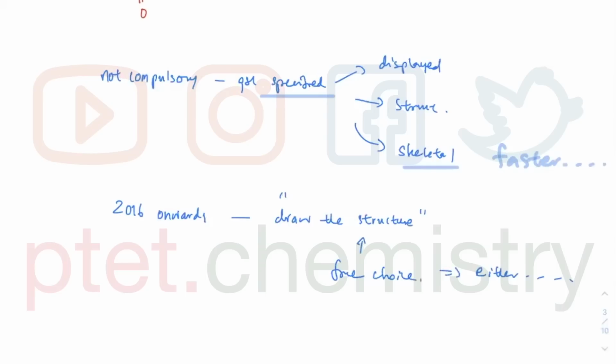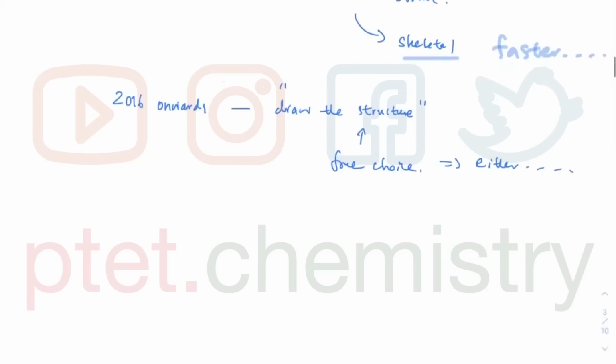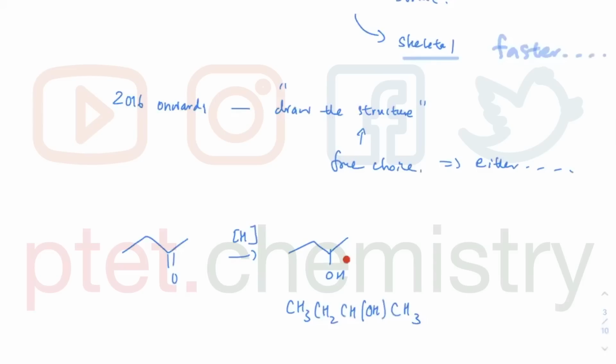So if a student can do skeletal first, and then from the skeletal, if I can get this, then I can get this. What happens is I just draw that, and then I can convert it to my structural formula very easily. They want this, but it doesn't stop me from doing this first and then converting it to this. And this is faster than having to see this and not counting whether it's correct or not.